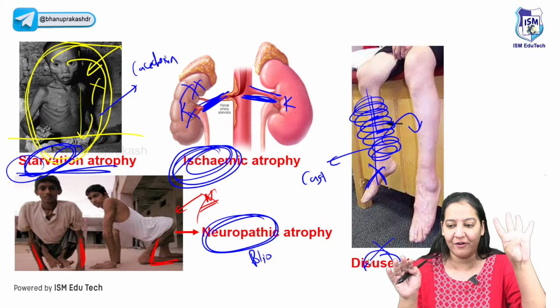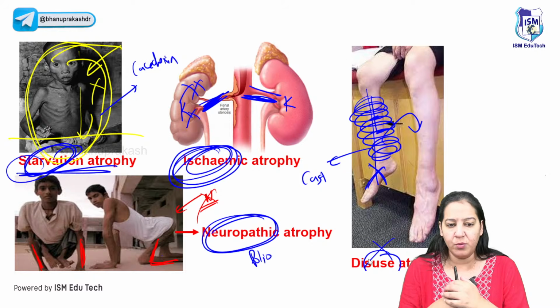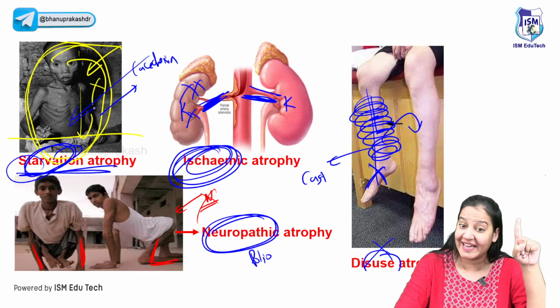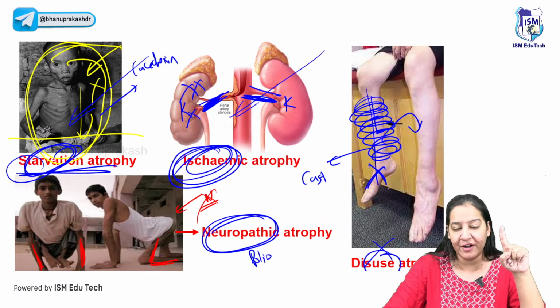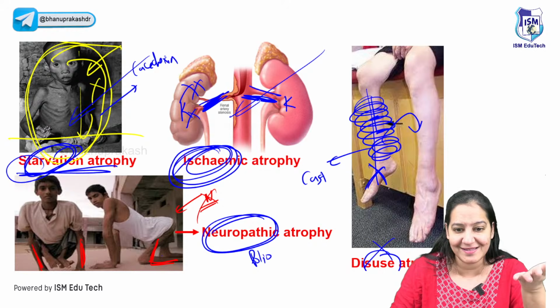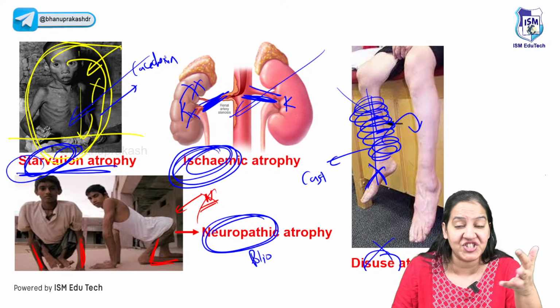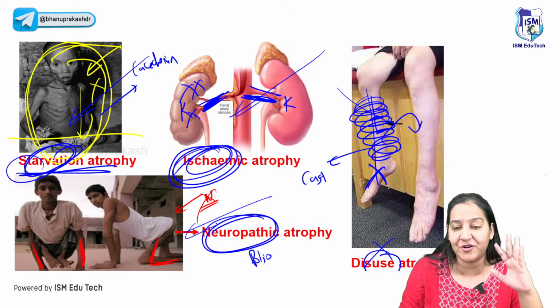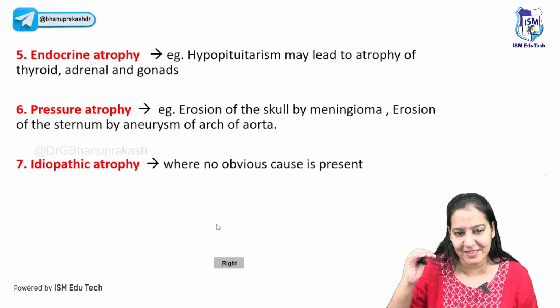So tell me the 4 types of atrophy. Can you tell me what it is? Starvation atrophy is cachexia, right? Ischemic atrophy in renal artery stenosis. Disuse atrophy in fracture and cast. And neuropathic atrophy, the example is polio. Give me a thumbs up.